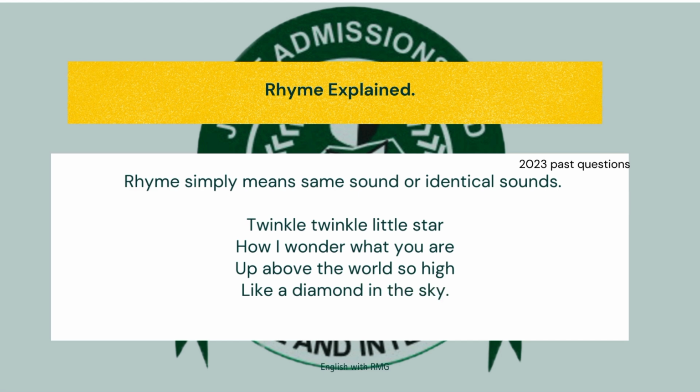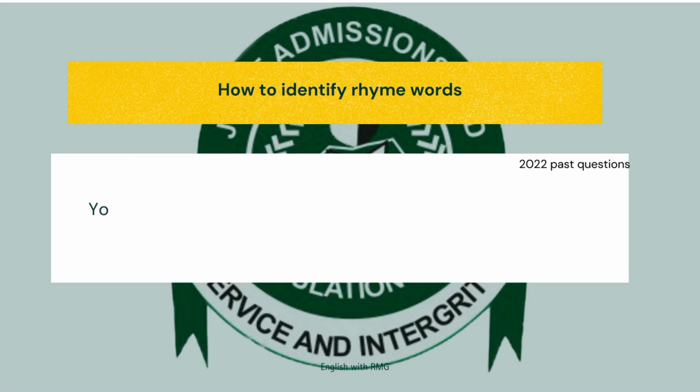So we have the end words, the first two end words, then the second ones we have high and sky. You can see that these two rhyme, that is, they have the same sound. It's the same thing that you are asked to do in JAMB. JAMB gives you a word with a particular sound in it, and then it expects you to pick another word from the options that has the same sound.